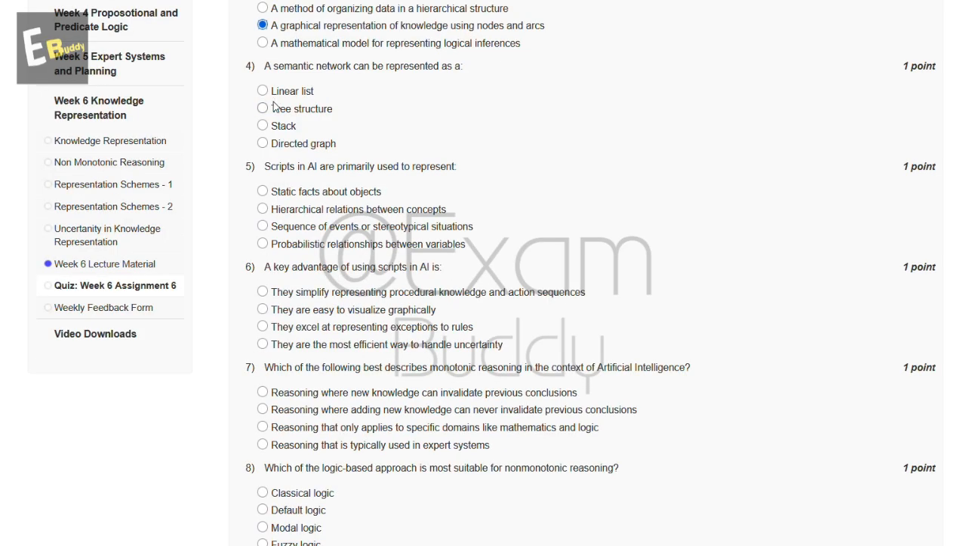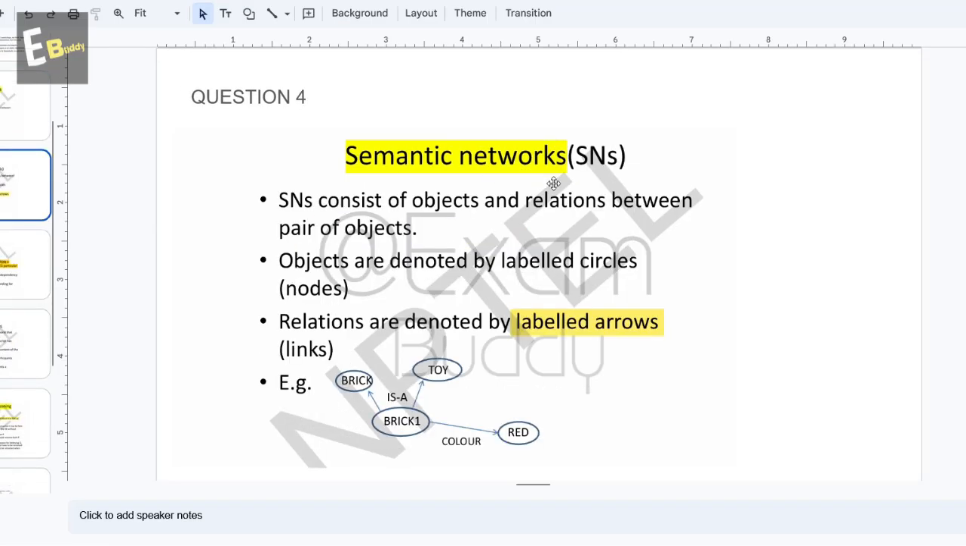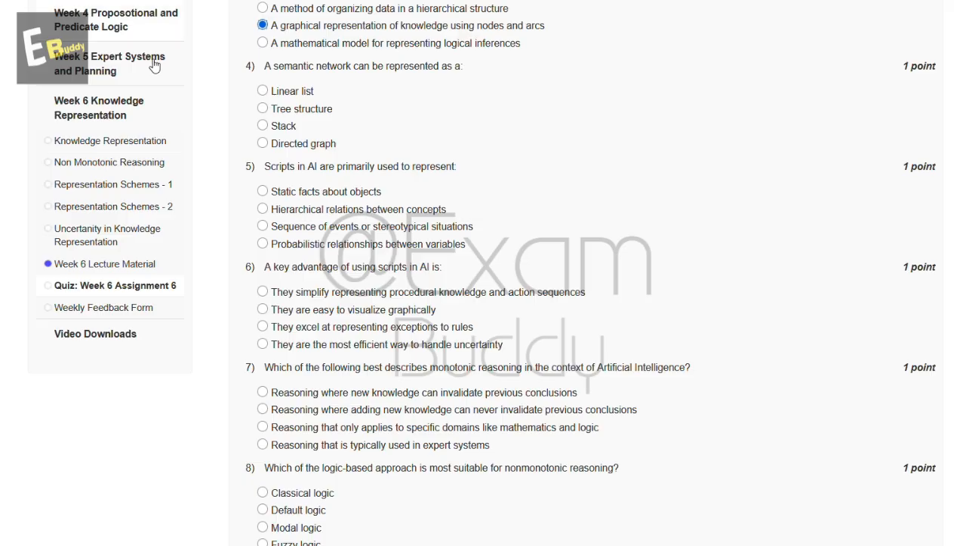Now, the fourth question is: a semantic network can be represented as a. So, these are the options: linear list, tree structure, stack, directed graph. So, let's check the answer of our fourth question. So, question fourth, semantic networks use labeled arrows. So, the answer of our fourth question is D, directed graph.